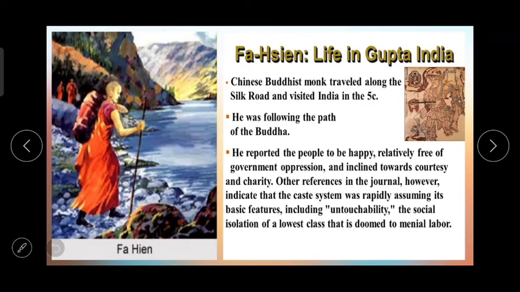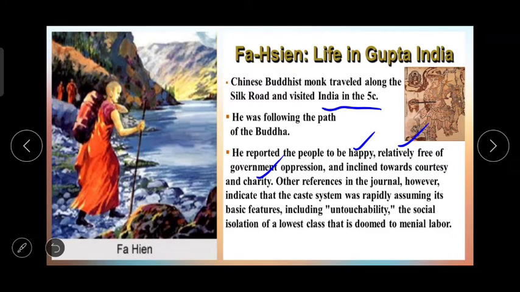Fa Hien, a Chinese Buddhist monk, traveled along the Silk Road and visited India in the 5th century. He was following the path of the Buddha. He reported the people to be happy, relatively free of government oppression, and inclined towards courtesy and charity.